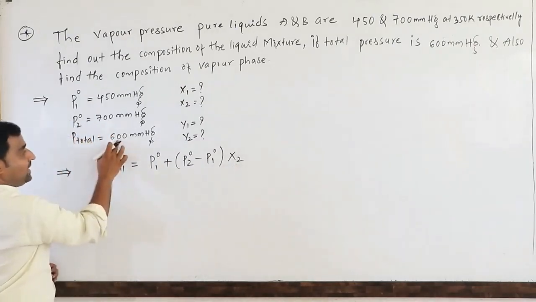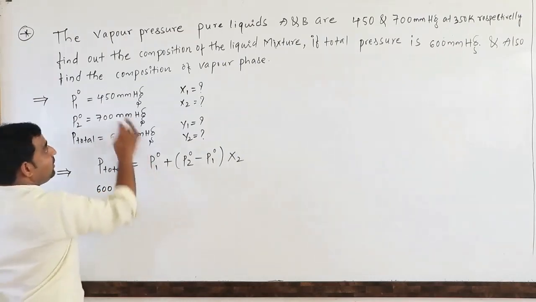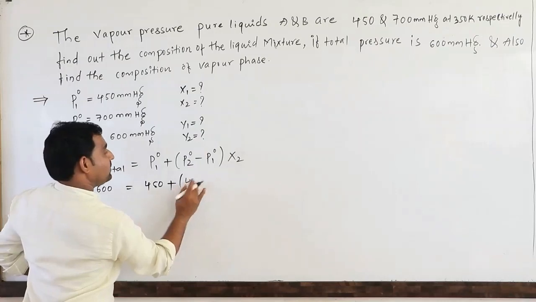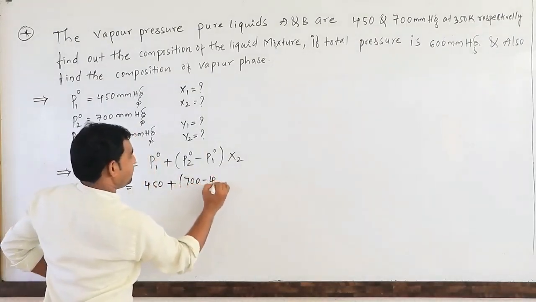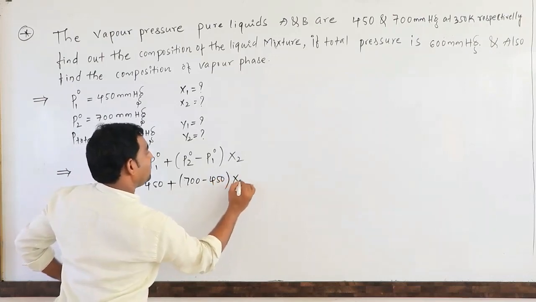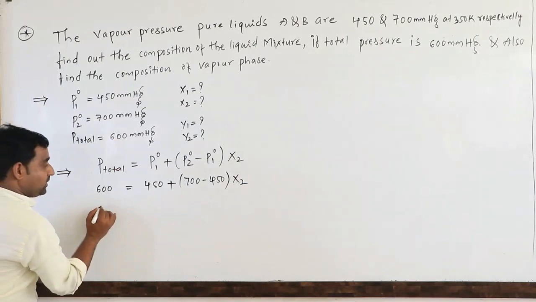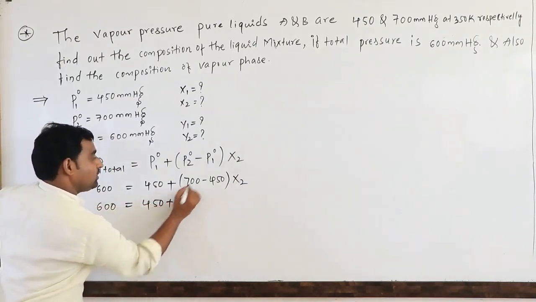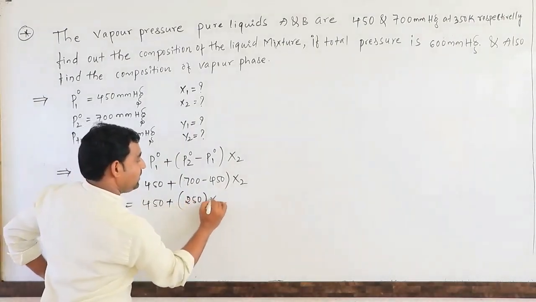So 600 is equal to 450 plus (700 minus 450), that is 250, into X2.